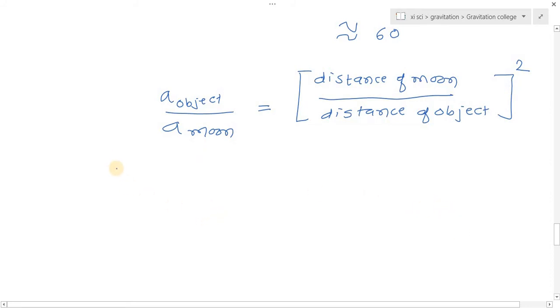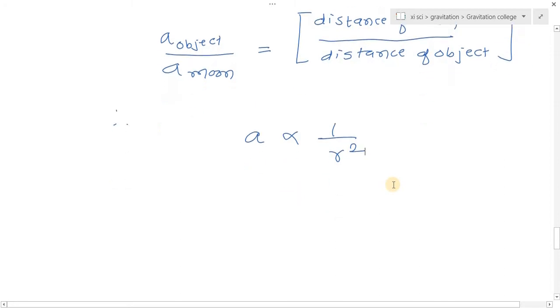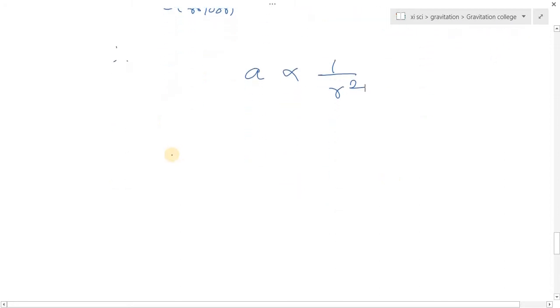Therefore, the acceleration of the object is inversely proportional to distance square. But we know, according to Newton's second law, F is equal to ma. So if F is equal to ma, then we can write that force is also inversely proportional to distance square.